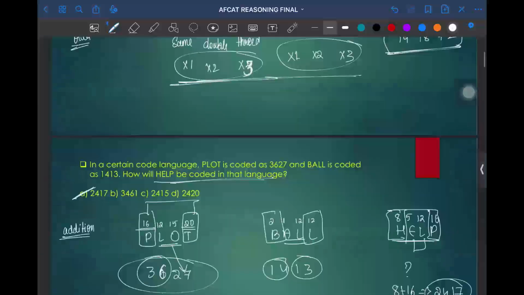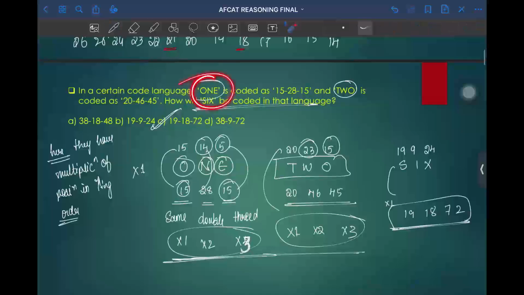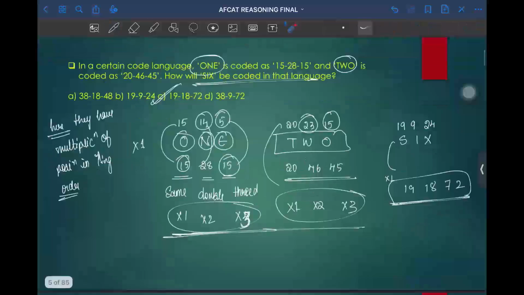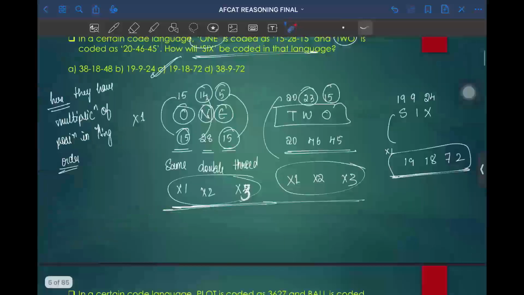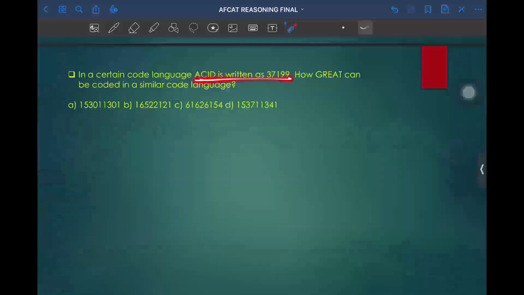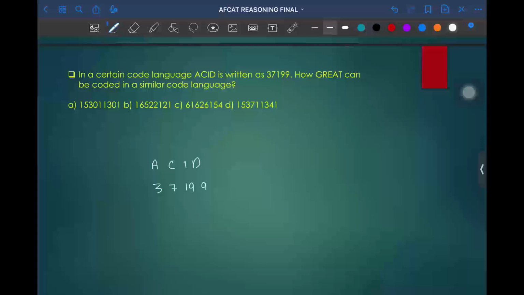Since we have done this question, which one, ON is coded as 15, 28, and 16. I guess you'll be able to answer this question. So try to do this question. ACID is coded as 37199. How is GREAT coded? Take 1 minute of time. Try to solve this. It is in the same pattern which we have done in the previous question. Try to find the relation between that.